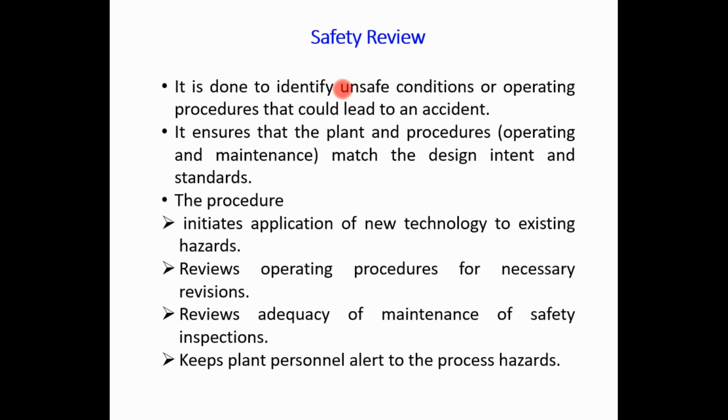Then safety inventory systems. Again we are going to focus on the hazardous material in this type of parameter, that is safety inventory systems, because we are talking about the safety aspects, we are talking about the accidents, we are talking about the precautionary measures as far as safety and health is concerned.